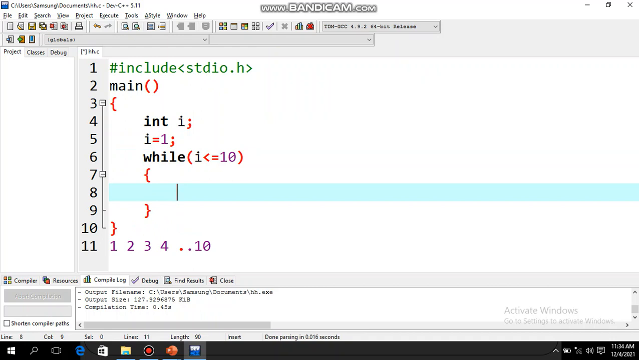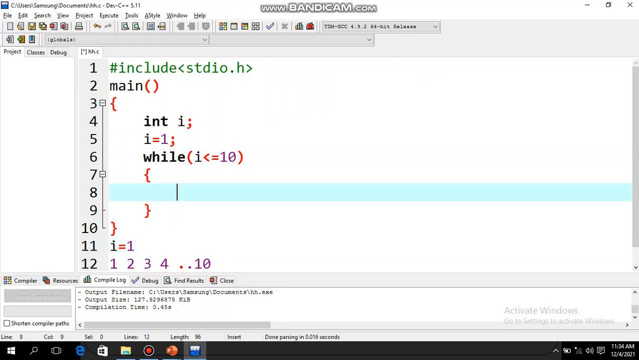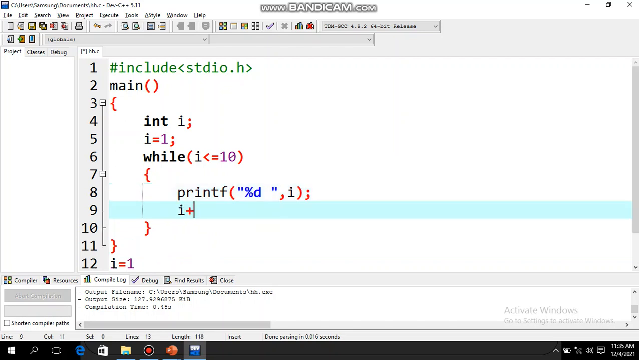When the loop runs for the first time, that is when i is equal to 1, what should be displayed? 1 should be displayed. And when i becomes 2, 2 should be displayed. So it means that I am displaying the value of i. So I will write printf %d, and whose value am I displaying? The value of i, and then i plus plus.